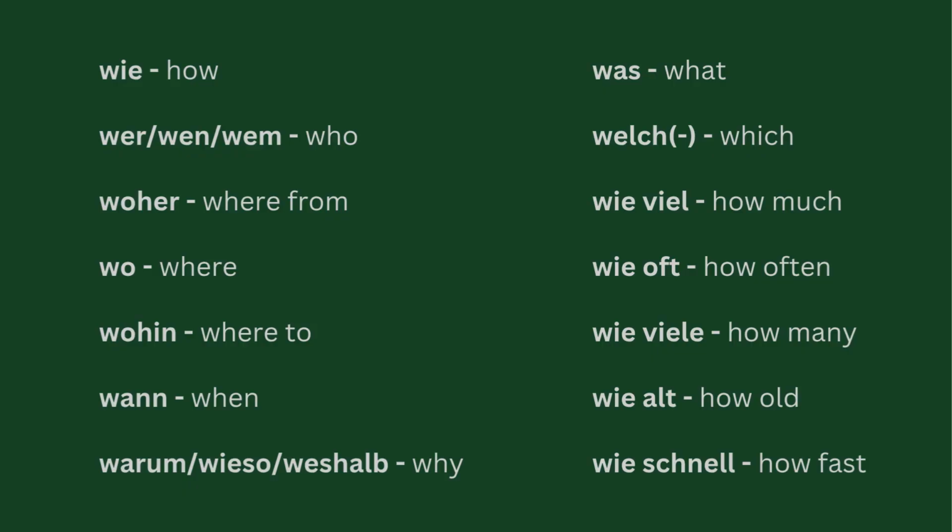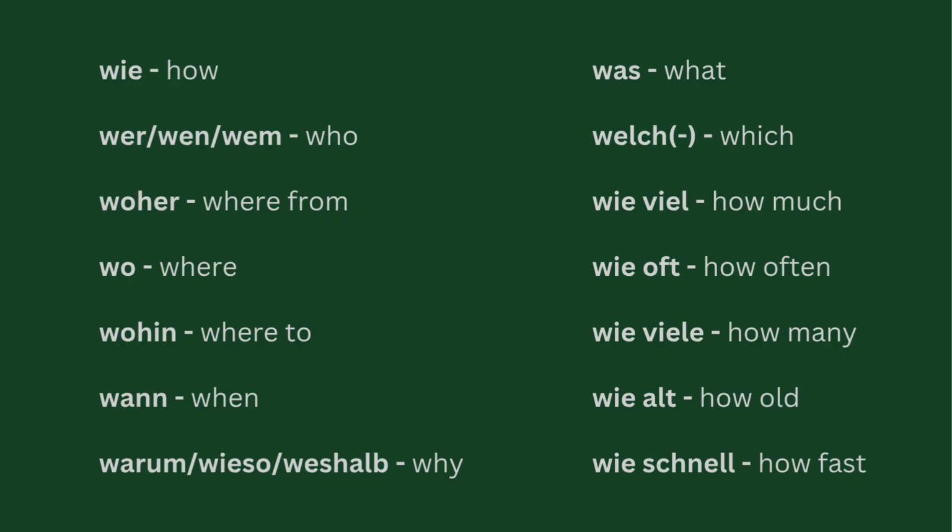Wen and wem are just kind of like who versus whom, so all of them are just who. Woher: "woher kommst du," where do you come from, so where from. We have woher, wo, wohin. Woher and wohin are both variations of wo. Wo, where; wohin, where to.